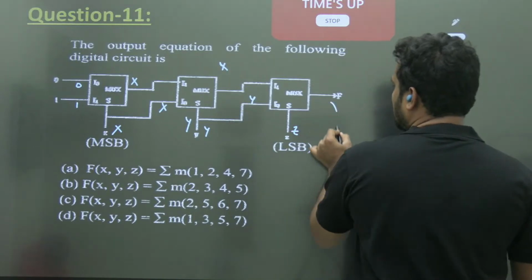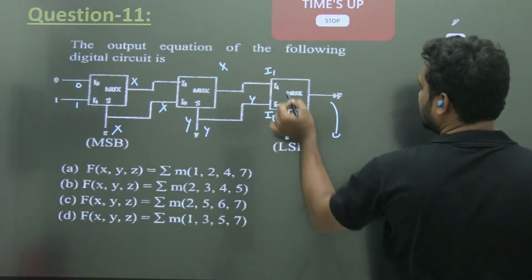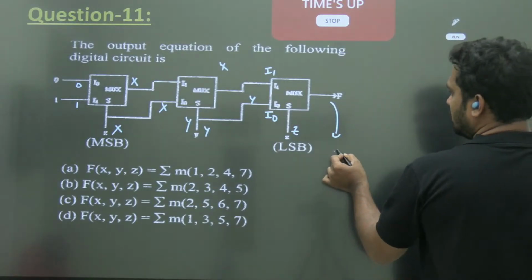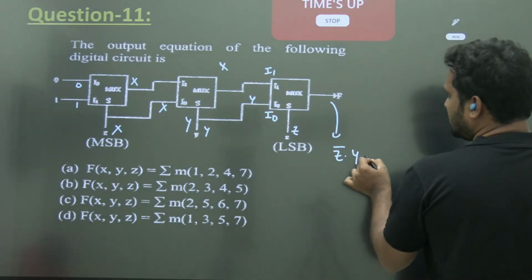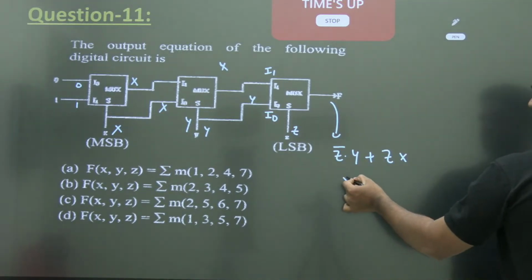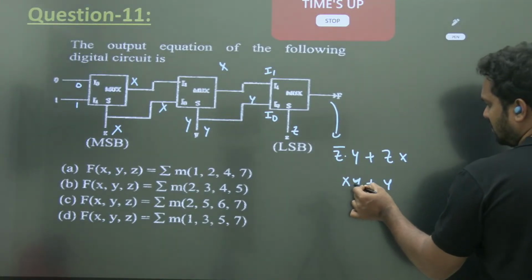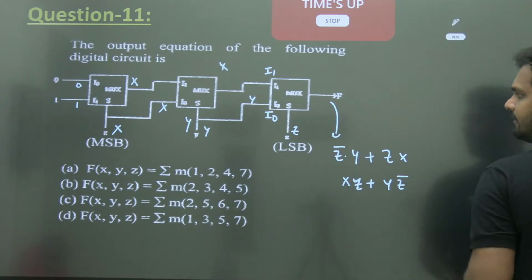So now what is the output you get? This is I0 and I1. So z bar into y plus z into x. So the answer is xz plus yz bar. ठीक है.